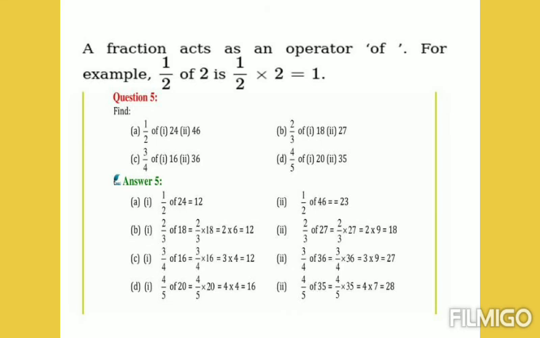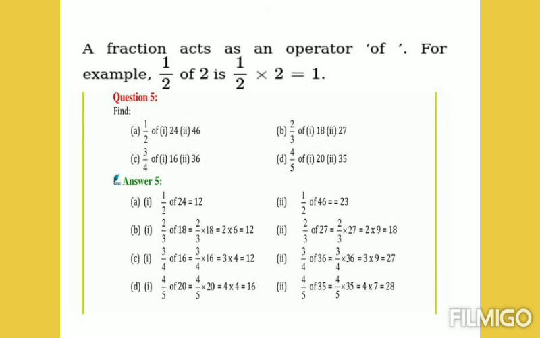We can divide by 2. 2 1s are 2, 2 23s are 46. So multiply the numerator with numerator and denominator with denominator. We get the answer 23. Similarly, you can solve the remaining problems. You try this, children. It is very simple only.